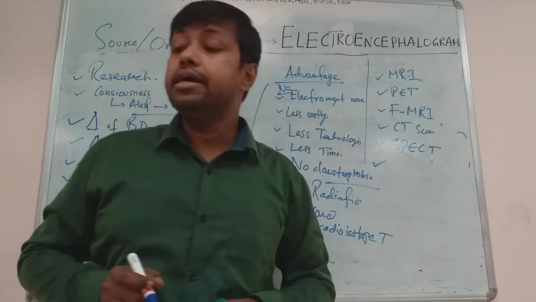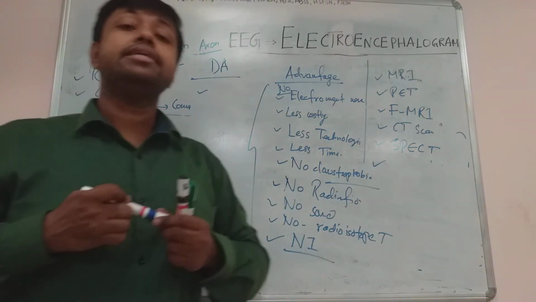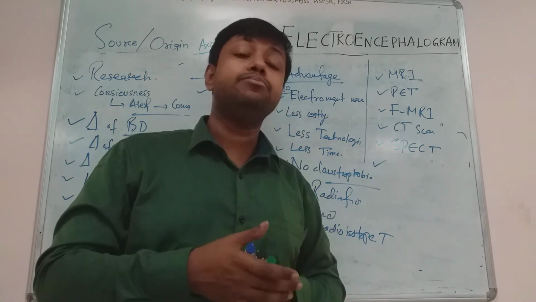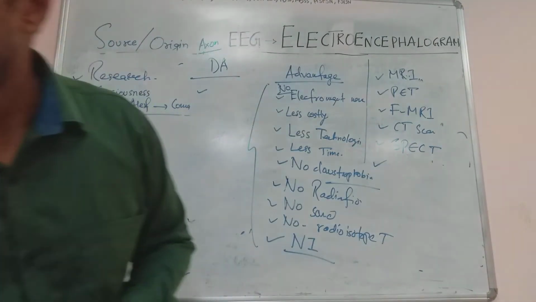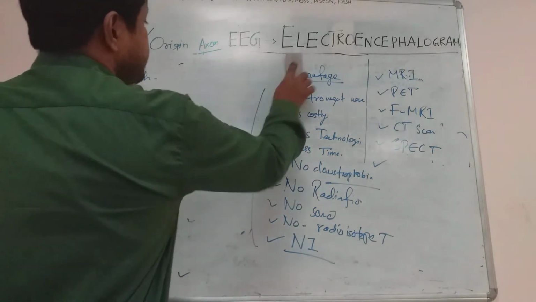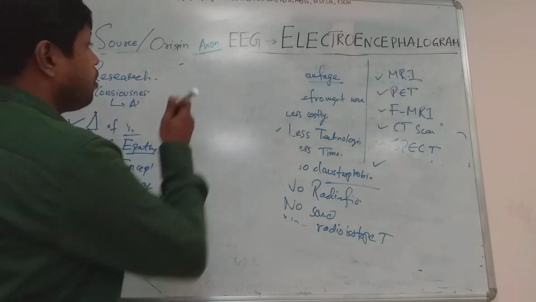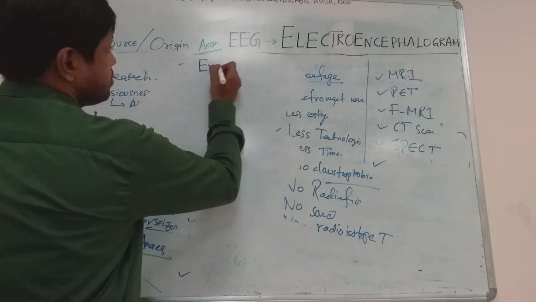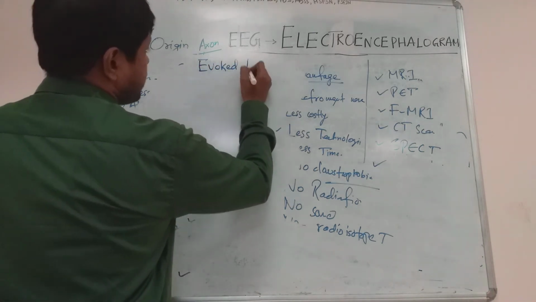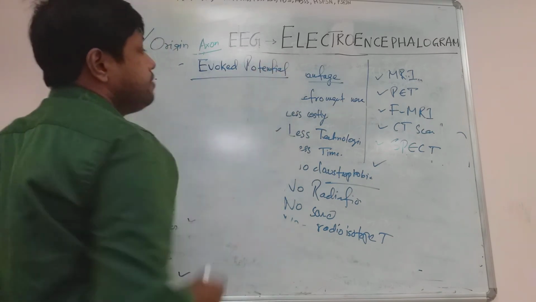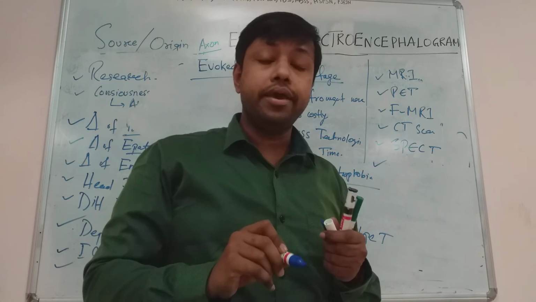electroencephalogram. Okay, now you should know some of the variations of electroencephalogram. Variation means the concept of electroencephalogram has been used to develop another technique. We call it evoked potential. What is evoked potential? Evoked potential means you stimulate a sensory pathway.